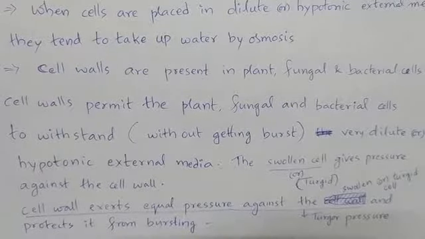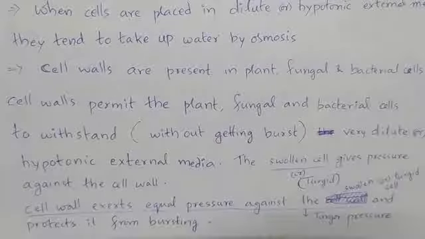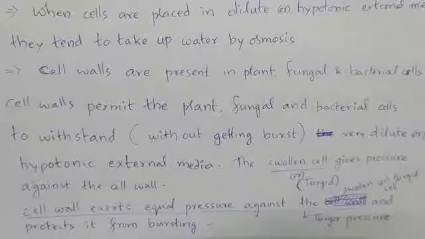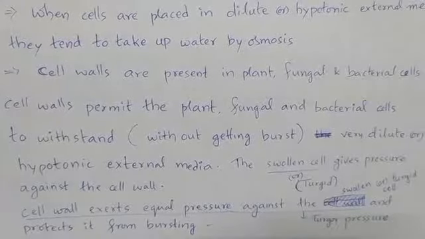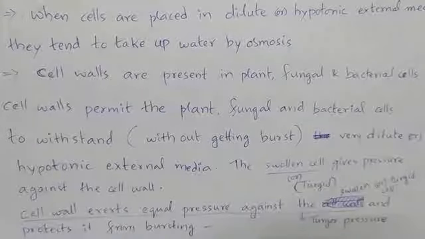Whereas the plant, fungal and bacterial cells are able to survive even if they are placed in hypotonic medium because of the presence of their cell wall. Because the cell wall exerts turgor pressure and protects the cell from getting burst.